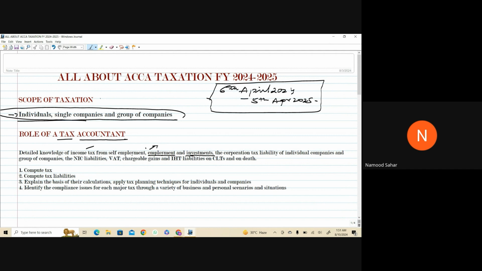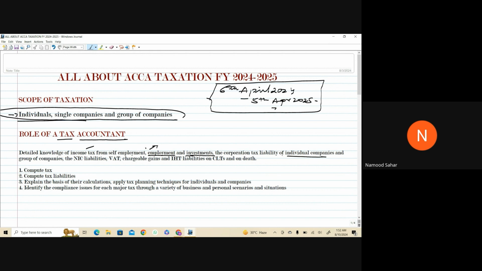Okay, now I have covered this in relation to individuals. Now I will cover the next thing that relates to corporation tax. Corporation tax is not in any other world. It's in the same world of taxation, just some of the things are different. Companies pay taxes on profits, and for that we call it corporation tax liability. Now, what is meant by an individual company and a group of companies? An individual company is very simple: it does not belong to any group. It's just a single LLC or public limited company or whatsoever.